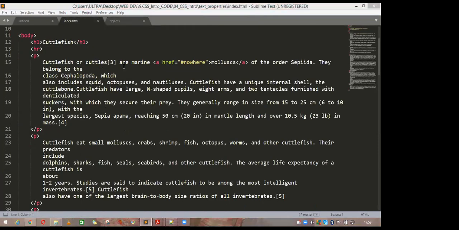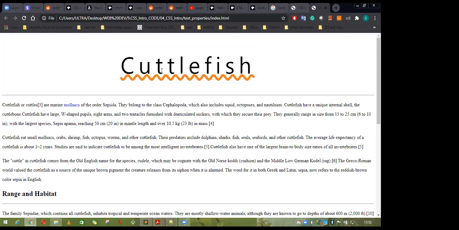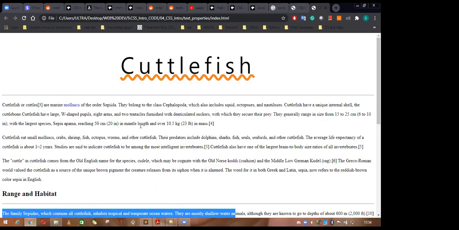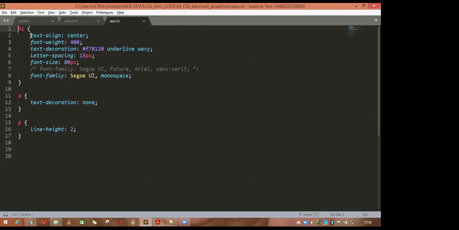See, this is your text file. If you want to make it center, underline it, make it wavy, add spacing between these two lines, or make a horizontal row, all these things can be done by using CSS. Just simple commands are there: text alignment equal to center, the font weight, the text decoration, the color of the text, underline, bold, wavy, and the spacing between all the letters of this H1 element. This one is the H1 element.